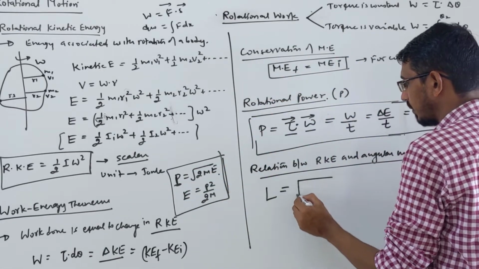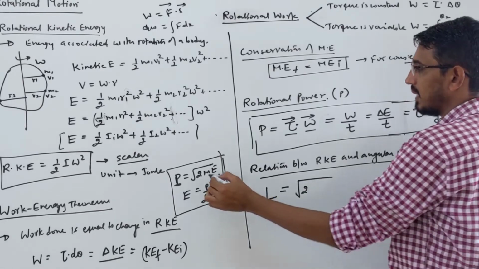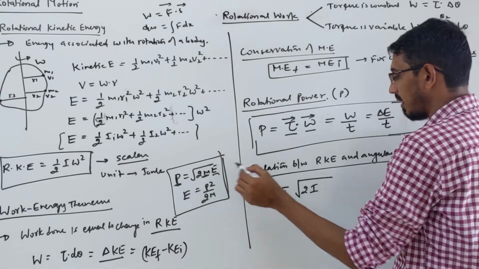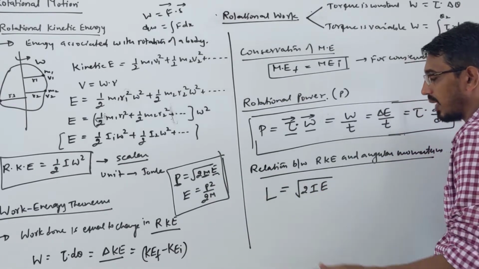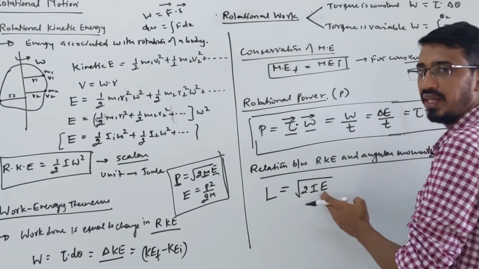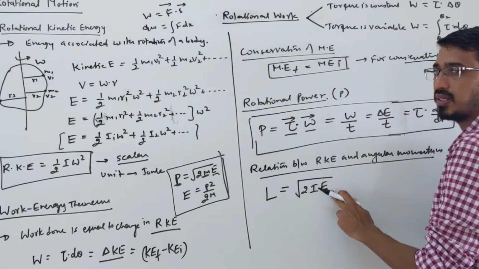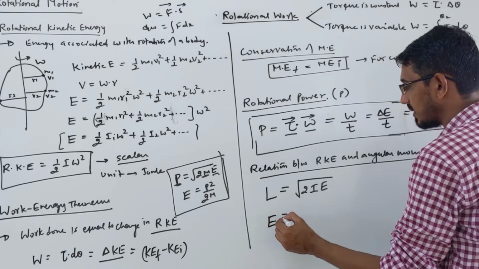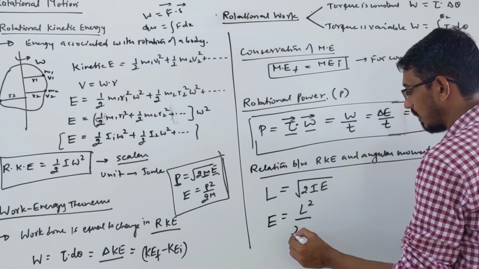Root 2 times mass, who is equivalent to mass here? Inertia I. And here energy, we write rotational energy. So angular momentum is simply equal to root 2I into E, inertia into rotational kinetic energy. Or if you want to write in that format, then rotational kinetic energy E is equal to L square upon 2I.